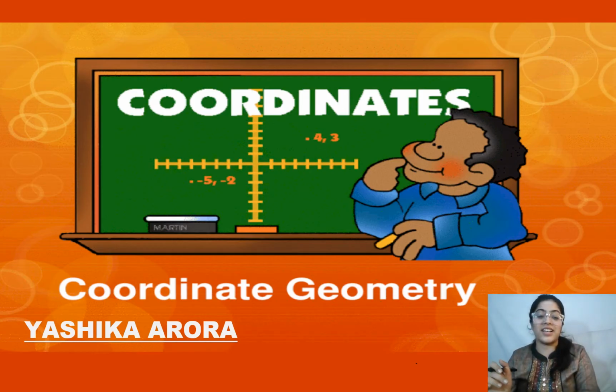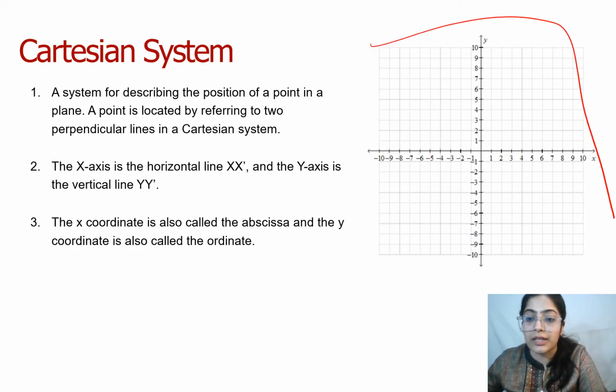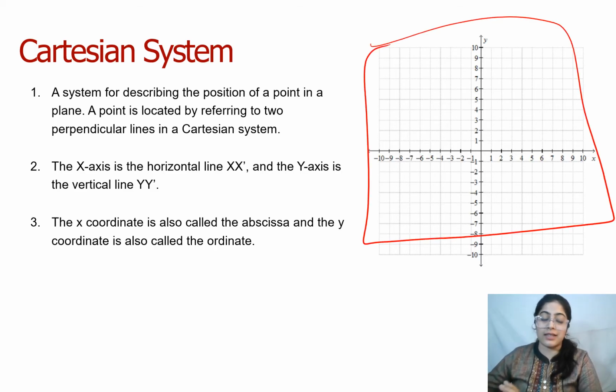Yeah, next slide. Okay, so in this particular session, we will do the Cartesian system. And firstly, let me just tell you what the Cartesian system is. This is a particular system where we describe where our point would be, like what the position of that particular point is, right? And this thing which we have, the graph, you can say this is a Cartesian plane. Yes, this is a Cartesian plane.